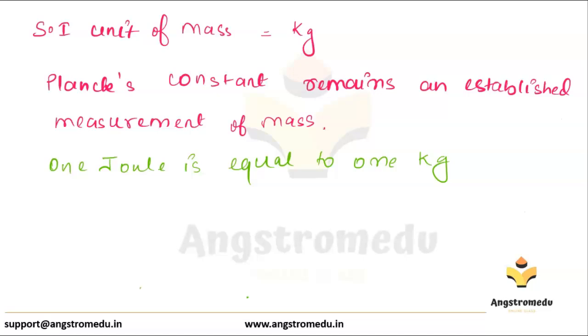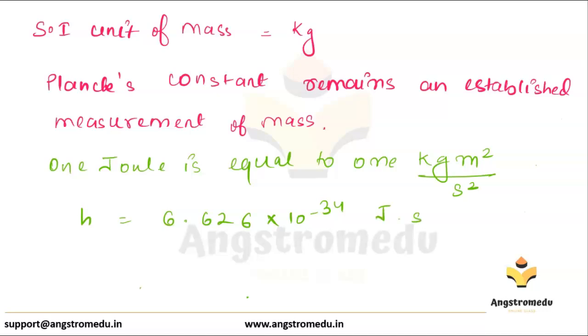The value of Planck's constant h is equal to 6.626 × 10^-34 joule second.